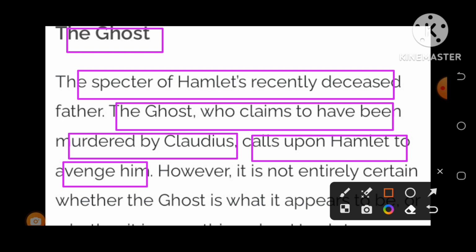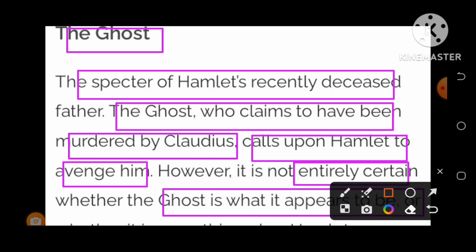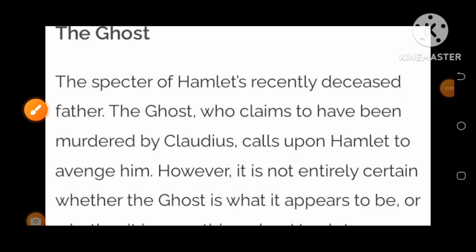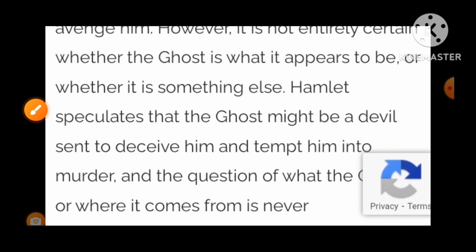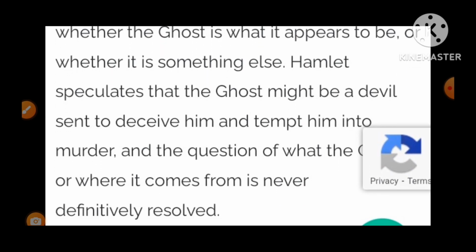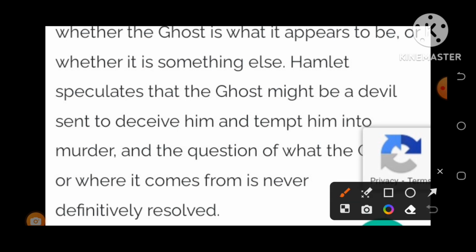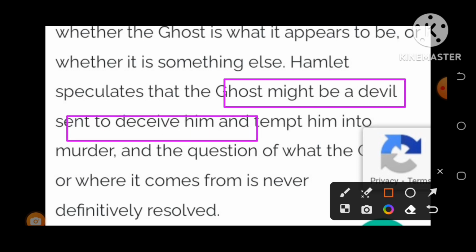However, it is not entirely certain whether the ghost is what it appears to be. Yes, this is still an unresolved question, whether the ghost is what it appeared to be or not. This is still a burning question in Hamlet's mind. Whether it is something else, Hamlet speculates that the ghost might be a devil sent to deceive him and tempt him into murder.